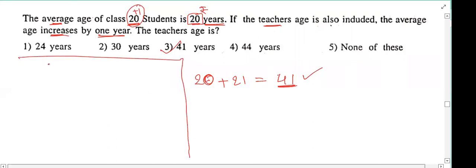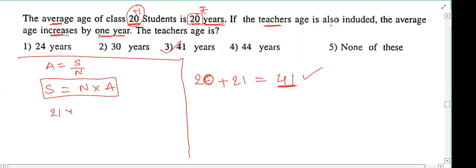Okay. Tell me what is average? Average equal to sum of the numbers by number of numbers. What is the sum of the numbers? Number of numbers into average of numbers. Yes or no? Yes, sir. Including the teacher, how many persons are in that classroom? 21. What is the new average for those 21 persons? Previously 20, but the new average is 21. So 21 persons, average is 21.